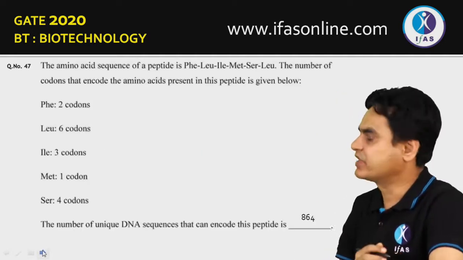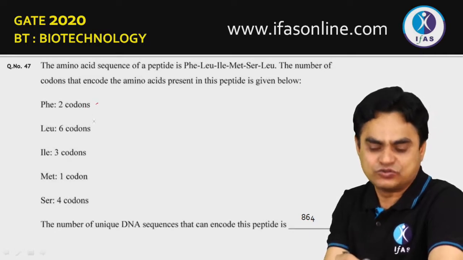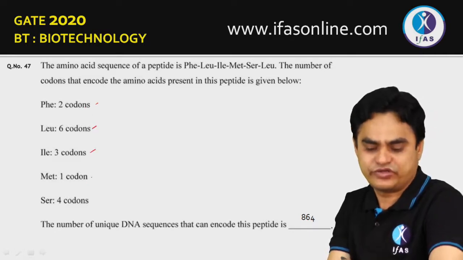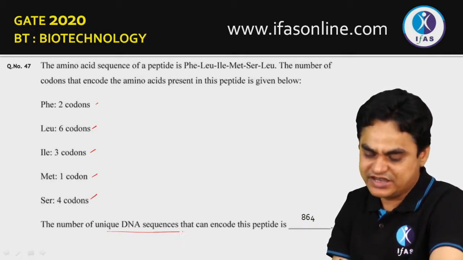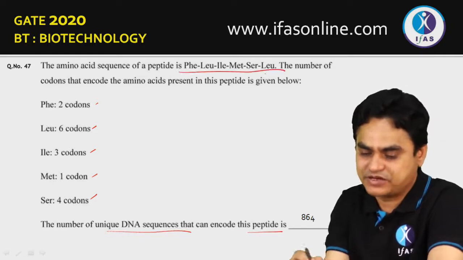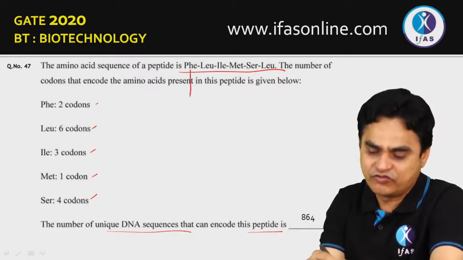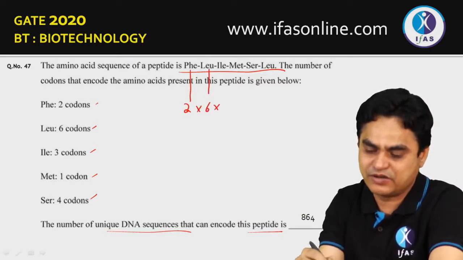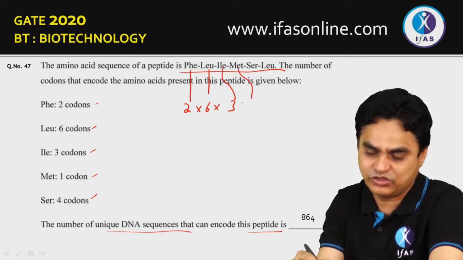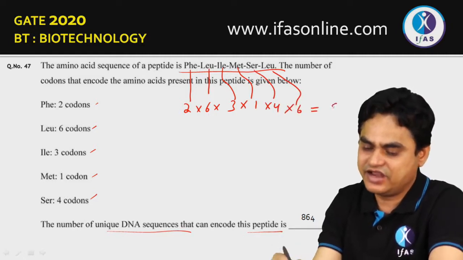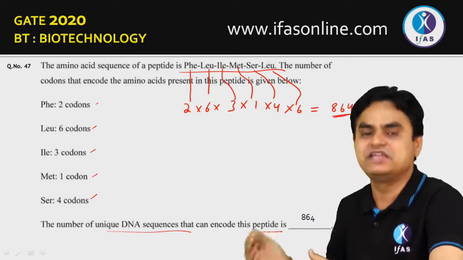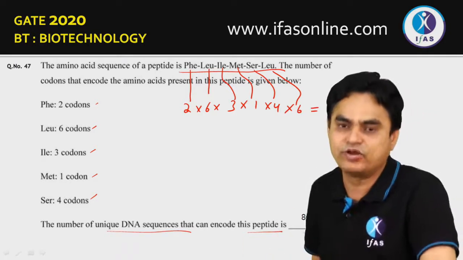Moving to question number 47. It is given that the number of codons for phenylalanine is 2, for leucine is 6, for isoleucine is 3, for methionine is 1, and for serine is 4. What would be the total number of unique DNA sequences that encode this peptide? So simply you have to multiply these. For phenylalanine there are 2 codons, for leucine 6 codons, for isoleucine 3 codons, for methionine 1 codon, for serine 4 codons, and again for leucine 6 codons. If you multiply it, you will get 864. So 864 possible DNA sequences can encode this kind of polypeptide.